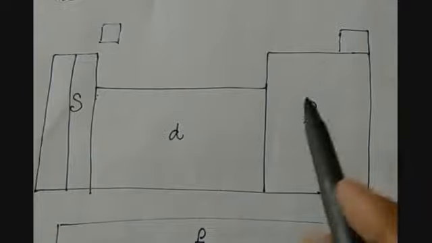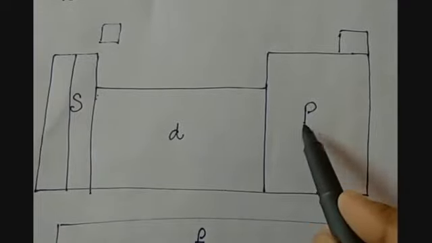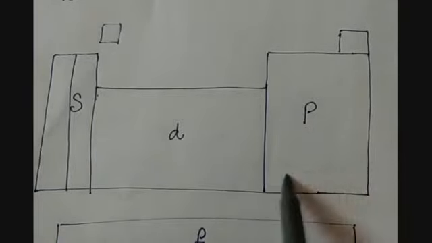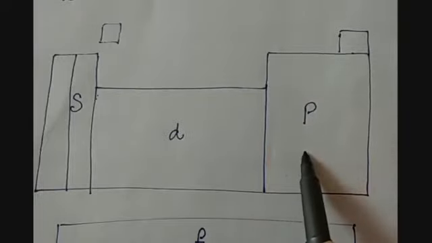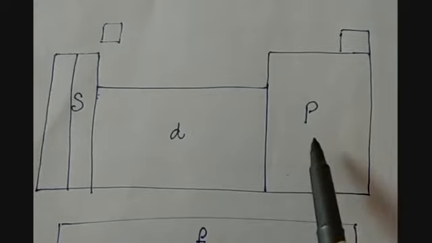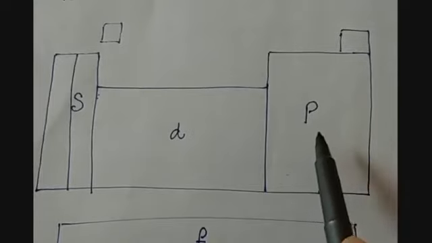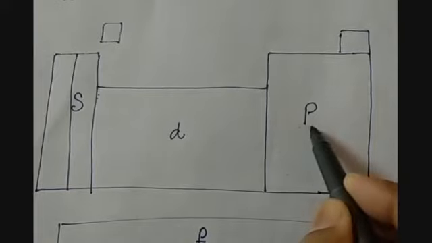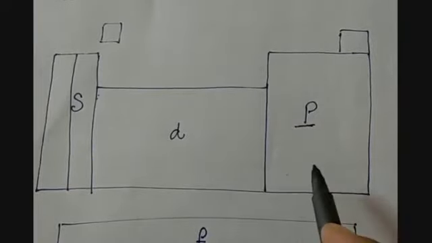Whereas in the p block, in all these elements which come under the p block, the highest energy electron will come in the p subshell of the outermost shell.